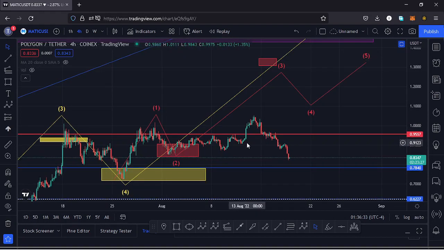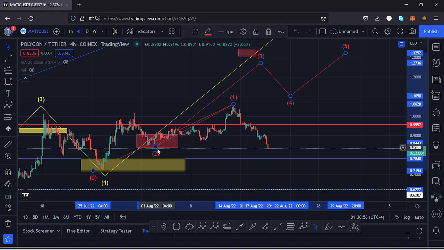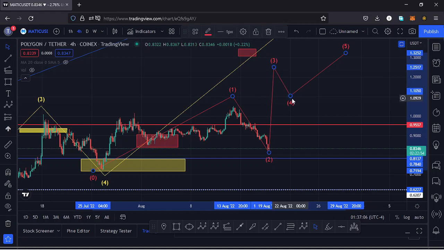I also said in my previous videos, once we make a new high over here, and as we try to have a retest of this key area of resistance and we lose that key area of support and continue unlocking lower prices, then I will have to adjust my Elliot wave count, having that new high as the high of that fractal wave, and that is what I want to do in this video. So have that as the new high of that fractal wave, then have a new target area for the second wave to the lower side, and then once we complete the formation of a wave 2, then we can sketch out a target area for the third wave of that fractal wave.